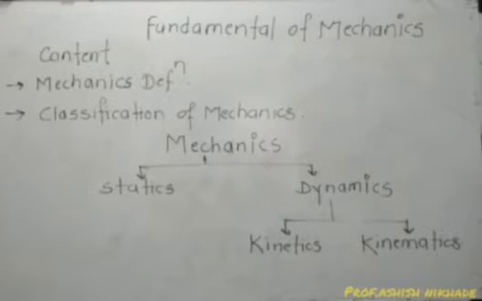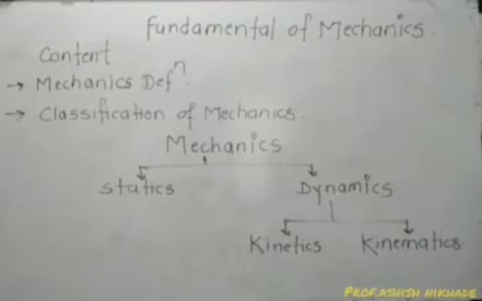Now there are two types of motion. The motion may be due to external forces or due to internal forces, own forces, or inertia forces. Is it right? Due to its own inertia. So on the basis of that, dynamics can be classified into two terms, that is kinetics and kinematics. Both terms are related with motion, but that motion is due to different types of forces. How is it? Let's see.